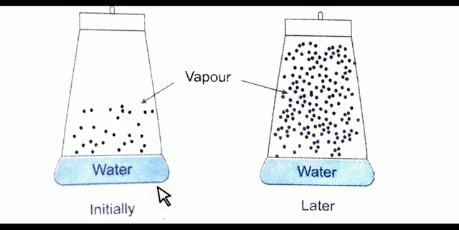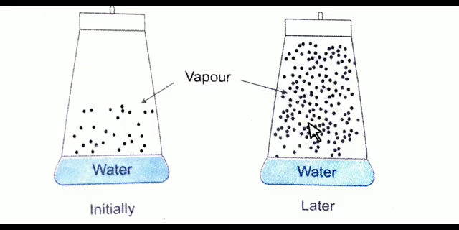But whenever there is evaporation, liquid evaporates in a closed container and the vapor escapes from the liquid surface into the vapor phase. But then they come back, meaning they condense, because the container is closed.